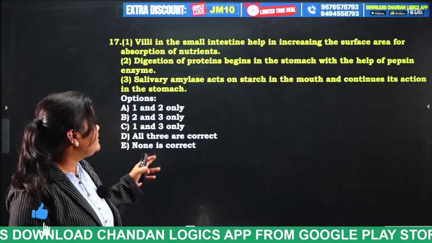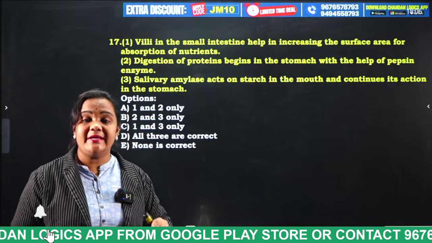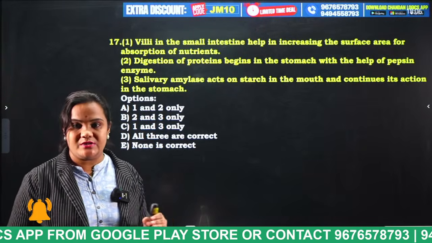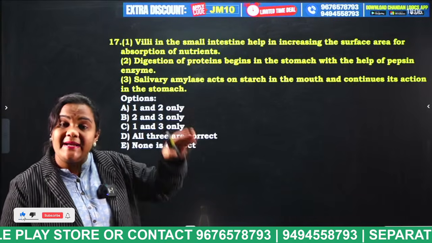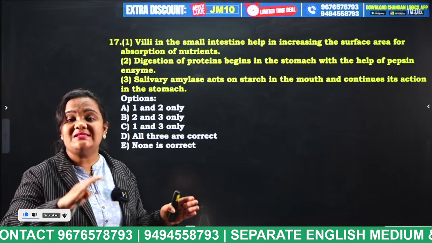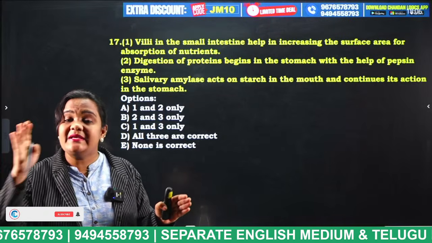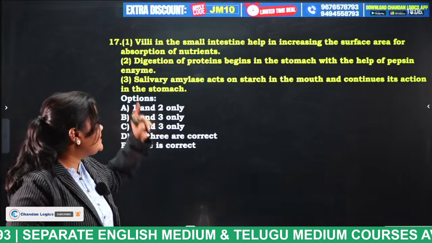And what is statement 2? Digestion of proteins begins in the stomach. As I told you already, stomach consists of gastric juices. So these gastric juices, mainly HCl, will create the pepsinogen enzyme, which releases the pepsin enzyme. These pepsin enzyme will break down the proteins into amino acid. So that is also true.